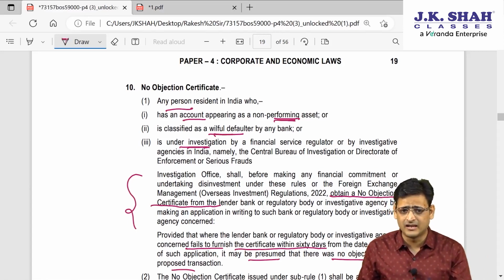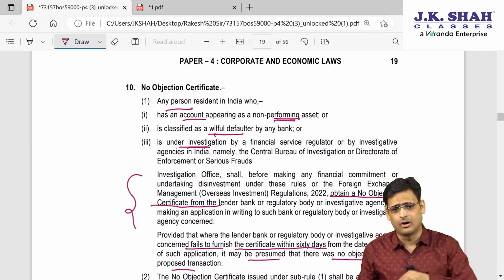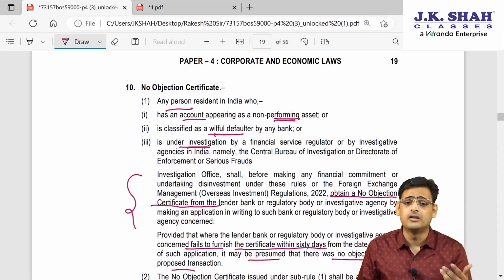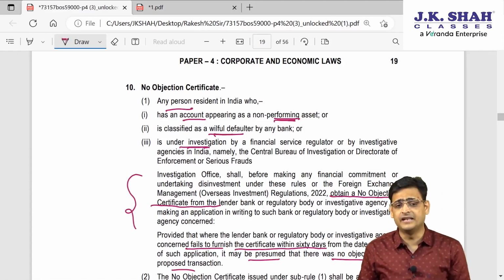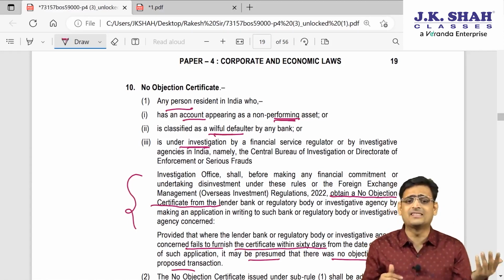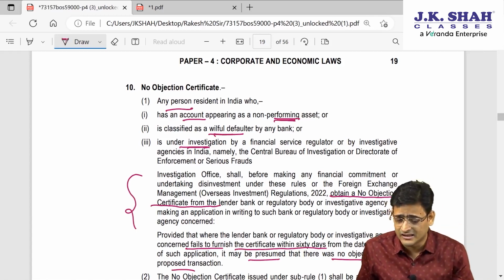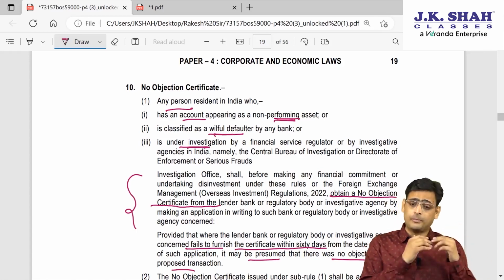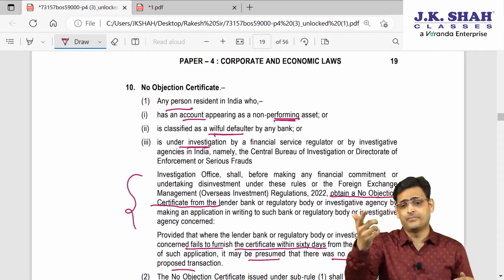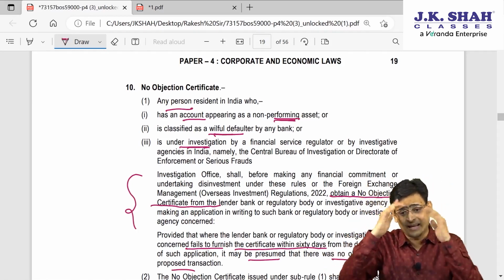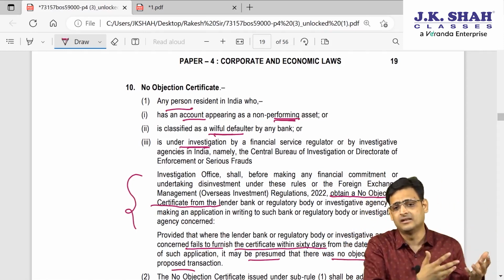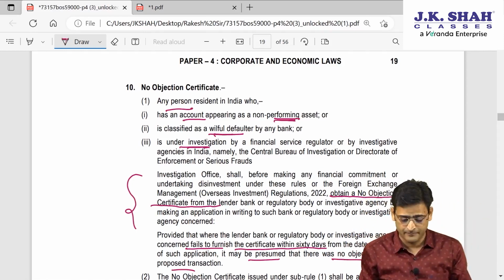Or if X Limited is under investigation by CBI or ED, they have to take NOC from CBI and ED. So whichever bank has classified you as NPA or willful defaulter, or if the investigation is with CBI or ED, before making an investment outside India, X Limited has to take NOC from these banks or CBI or ED.